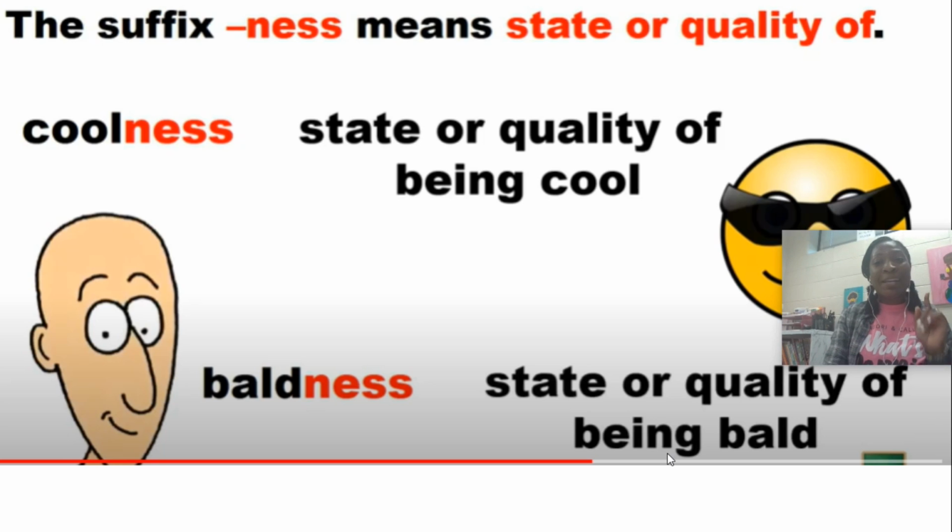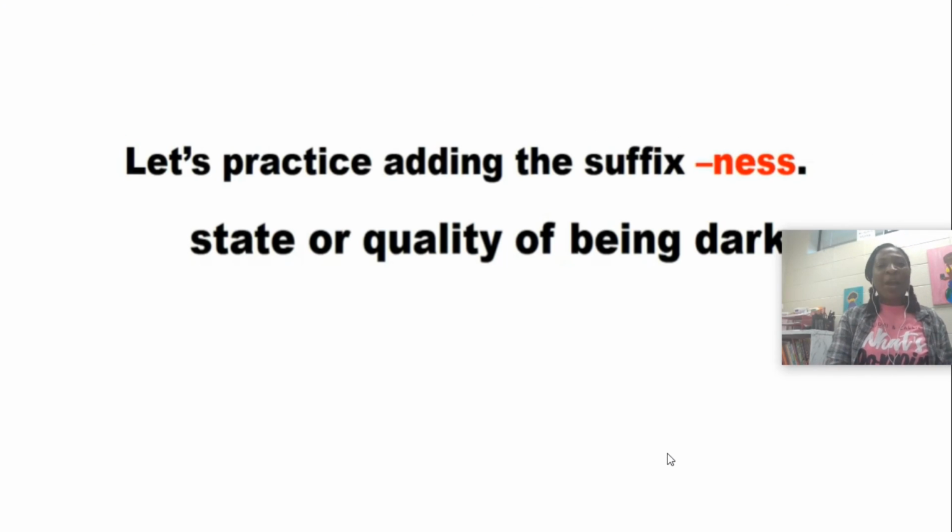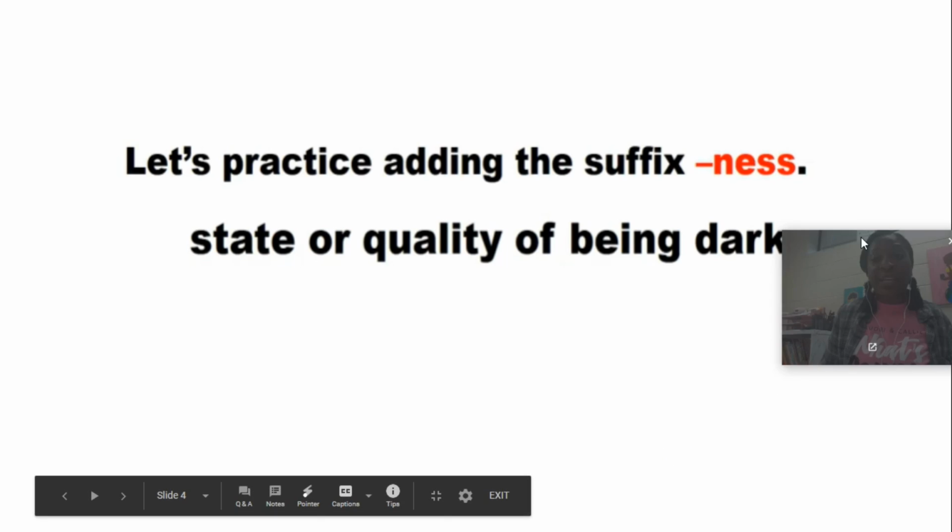Okay. So remember, ness is the state or quality of, and here's just a little tidbit for your parts of speech, ELA and heart. So when you add ness to the end of a word, it makes that word a noun. Okay. So let's practice by adding the suffix ness, the state or quality of being dark.